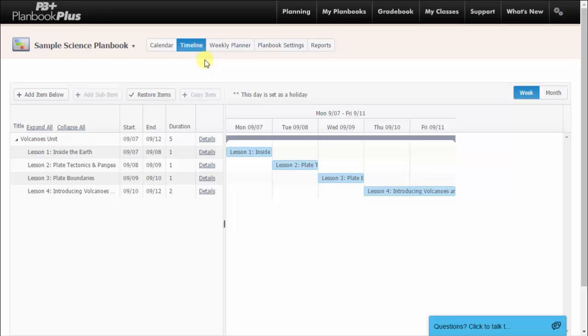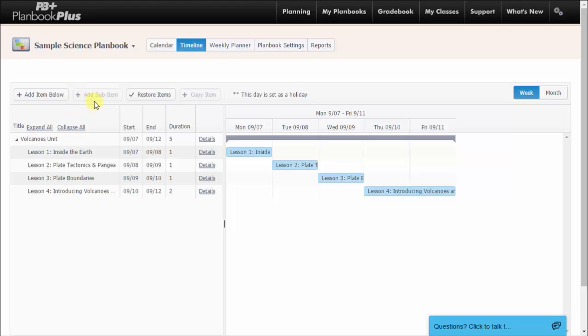When you arrive on the Timeline Planning tool, you will see that there are two sides to the Timeline tool: the outline side on the left and the timeline side on the right. We are going to start out today by creating an outline for our course. There are two different add buttons at the top of the timeline. There is an Add Item Below and an Add Sub-Item button.